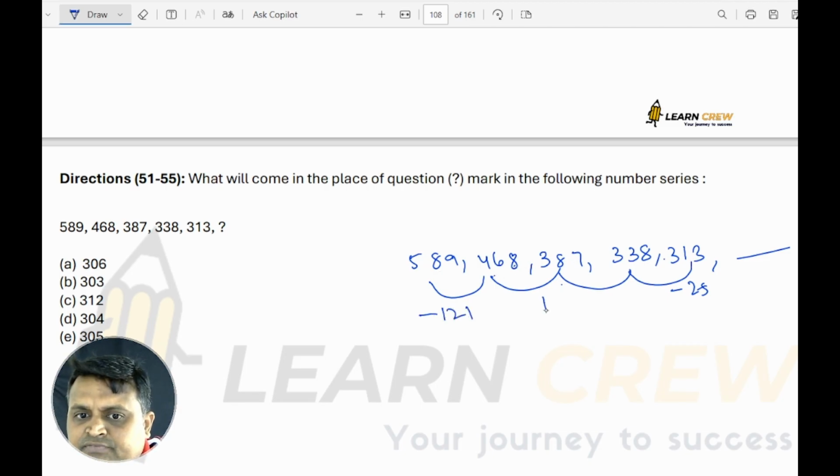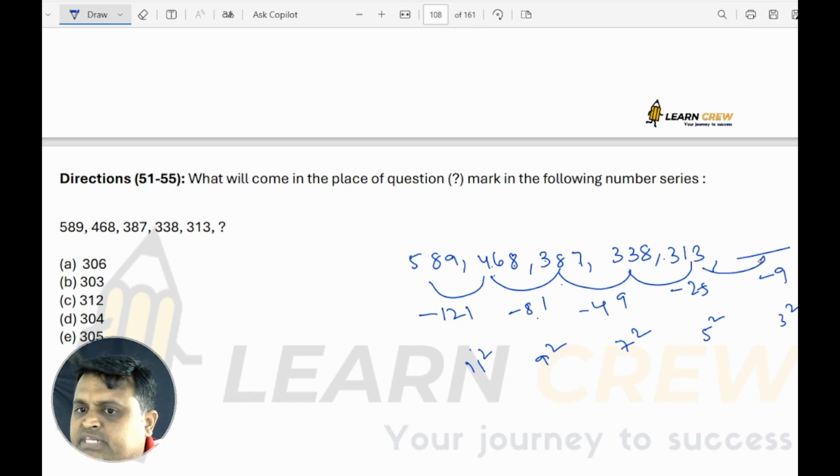So it is 11 square, 9 square, 7 square, 5 square. So this difference has to be 3 square, 9. 313 minus 9 is 304. So 304 is the answer.